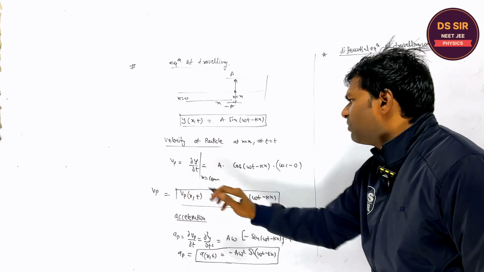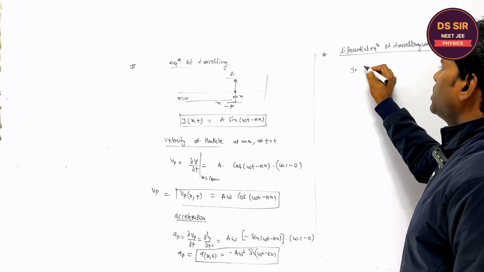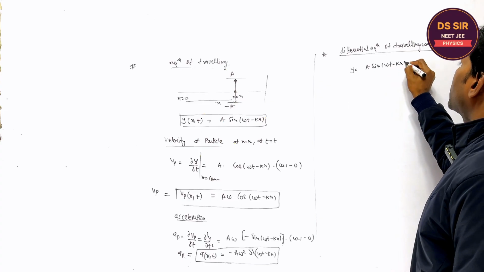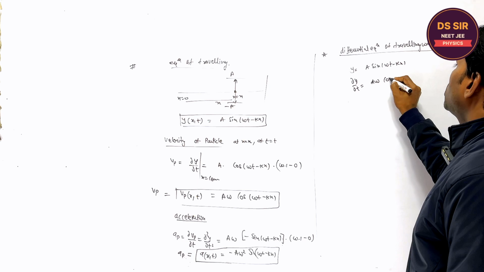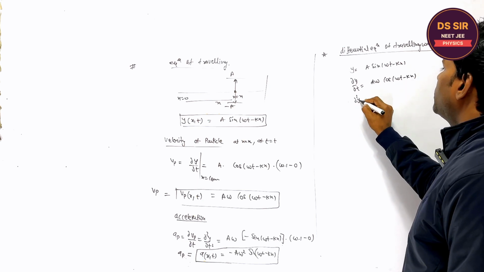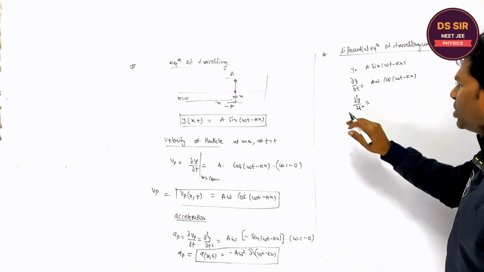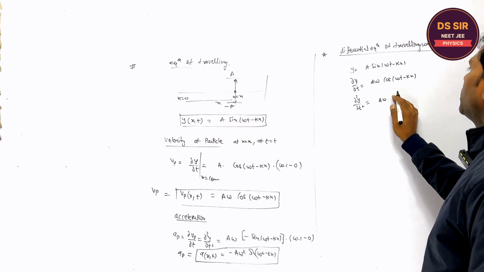Listen one thing, this y is equal to a sine omega t minus kx, right? So what is dy upon dt? It is equal to a omega cos omega t minus kx, right? What is the d square y upon dt square? Differentiate again with respect to time t, then you will get a omega, right?